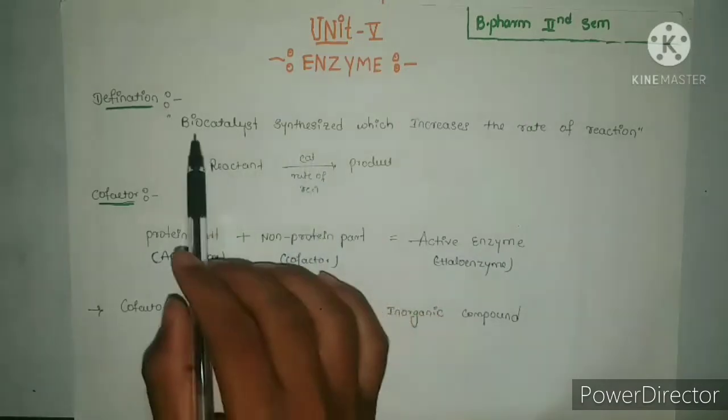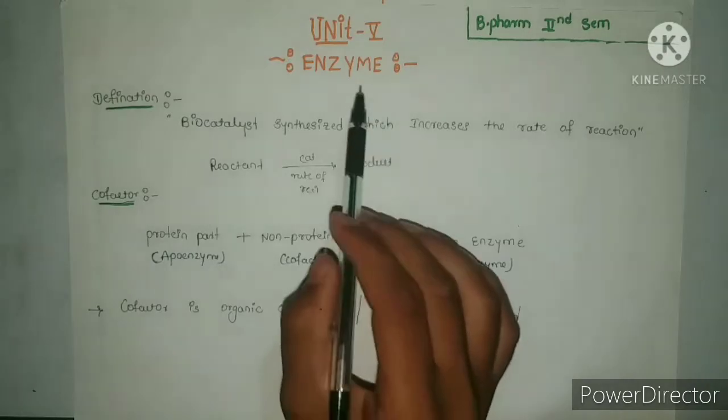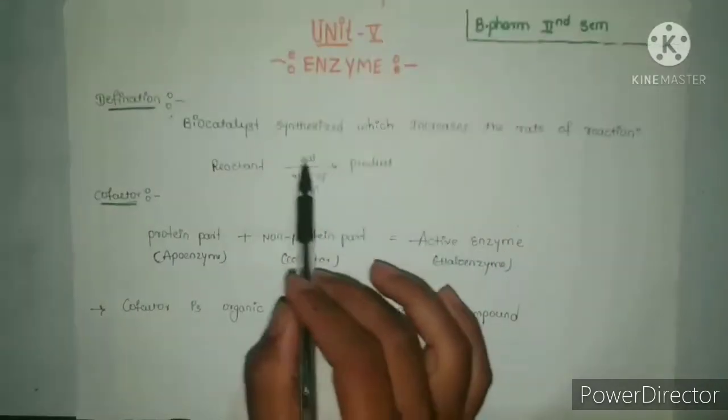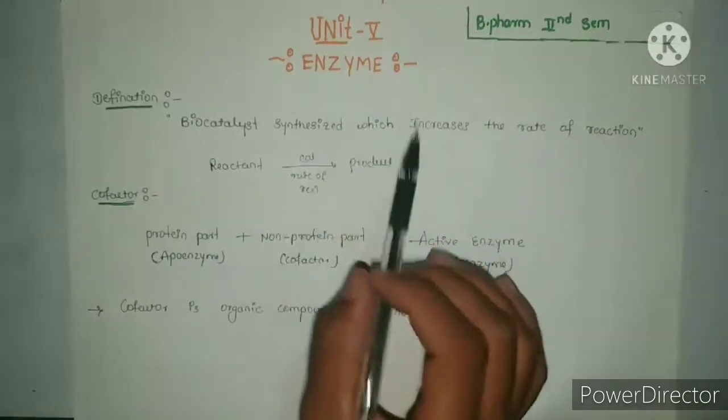Here the main role of the catalyst is to increase the rate of reaction. It is called the enzyme. An enzyme is a biocatalyst which increases the rate of reaction.